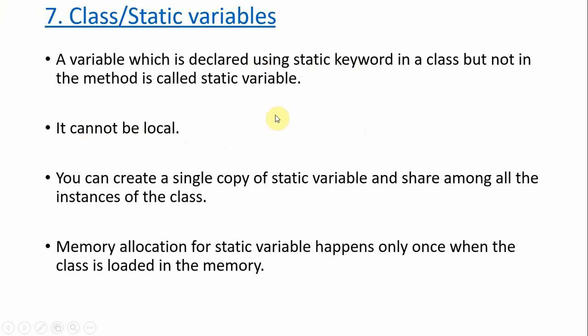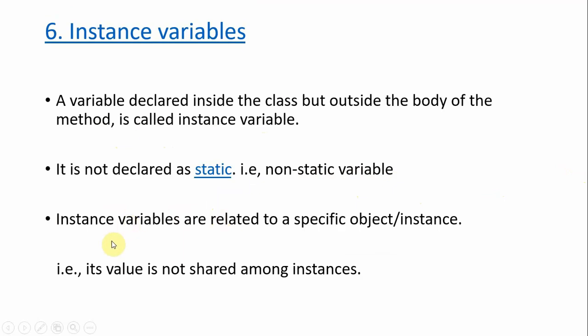It cannot be local; we cannot declare a static variable inside a method, since local means inside a method only. You may be getting confused, so just wait for a while. You can create a single copy of a static variable and share it among all the instances of the class. But an instance variable cannot be shared between instances; it is object specific, meant for only one object.